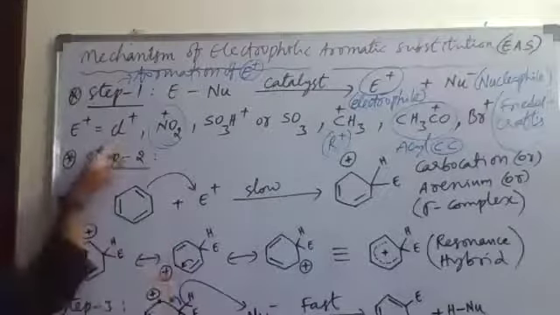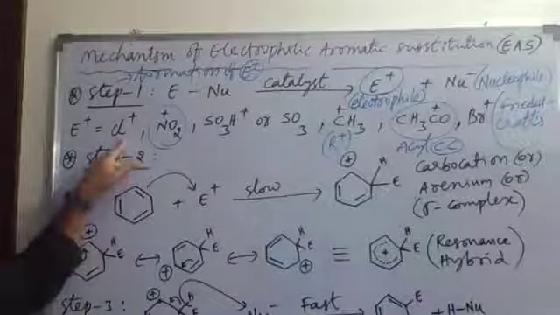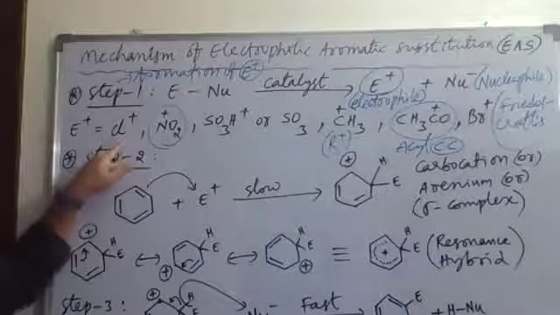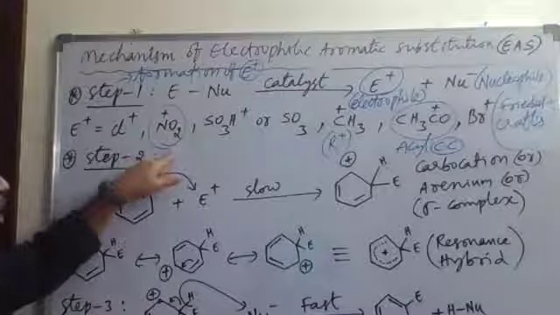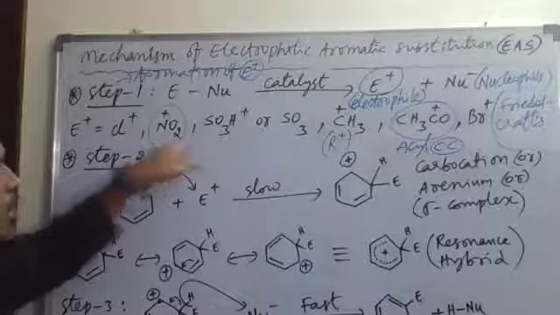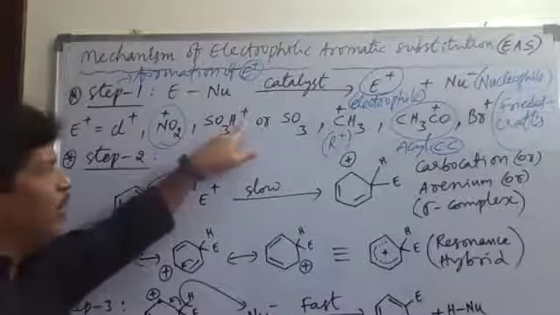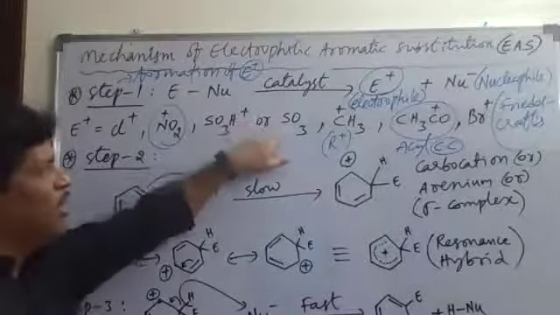If chlorine, Cl plus, the electrophile, is substituted in the benzene ring, that is called chlorination. If NO2 plus, the nitronium ion, is substituted, it is called nitration of benzene. If the SO3H plus charged electrophile, or the SO3 molecule, a neutral electrophile, is substituted in the benzene ring, that reaction is called sulfonation.